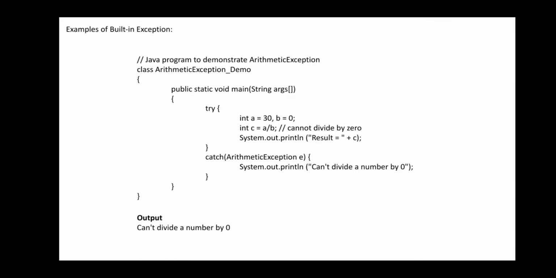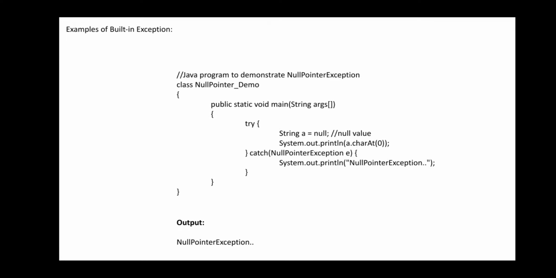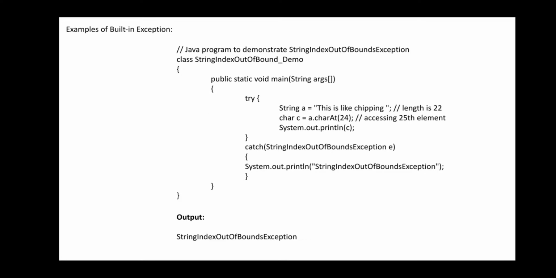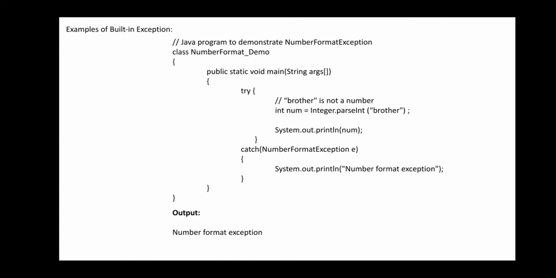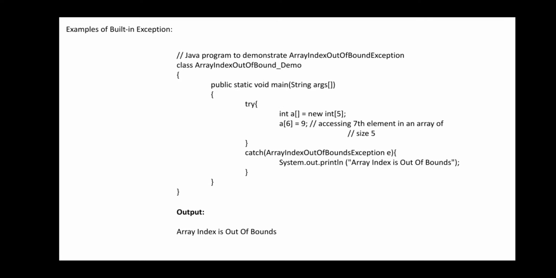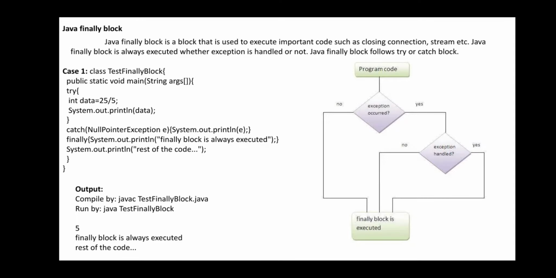So you have seen the examples on arithmetic exception, null pointer exception, string index out of bounds exception, file not found exception, and number format exception, and lastly we completed array index out of bounds exception. So today we'll be going with another new concept of exception, that is the finally block. What is actually meant by finally block and what is it going to do for you.